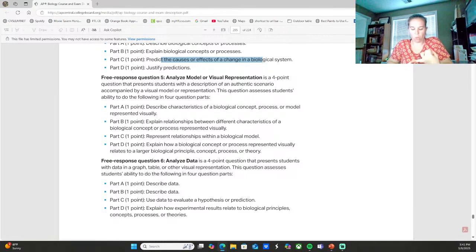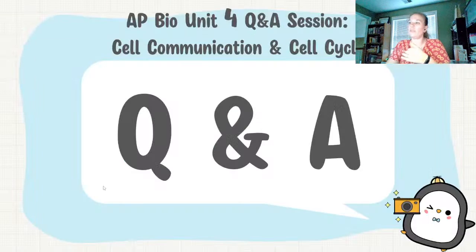One year you had to draw what a certain field was going to look like in terms of the organisms. You've had to add an invasive species to a food web. You've had to draw an X on a phylogenetic tree. You've had to make a cladogram before. So there's a lot of different things that you might have to do for part 5. And then 6 is going to just be analyzing data. So there's an experiment and you're analyzing the data from it. So they do clearly state how your FRQs are going to be.